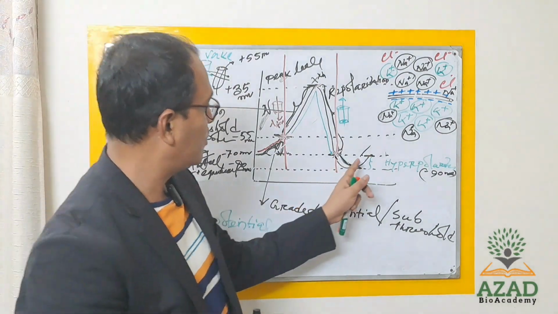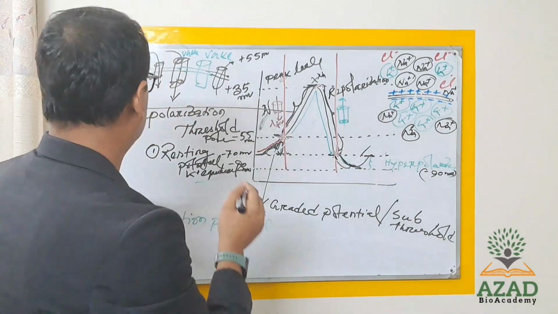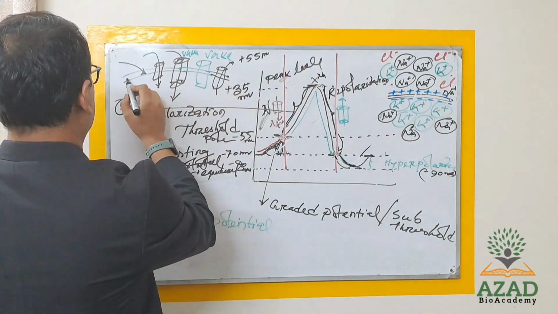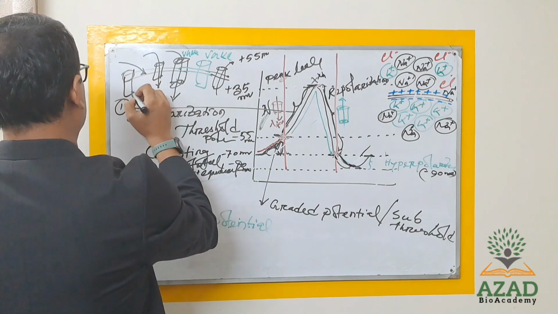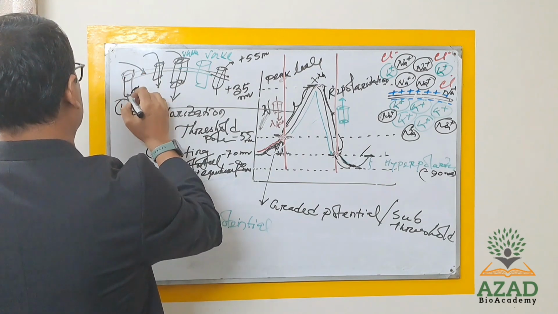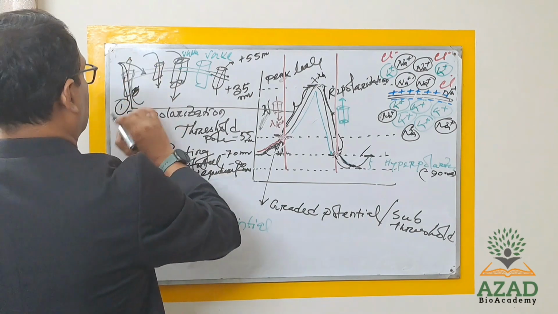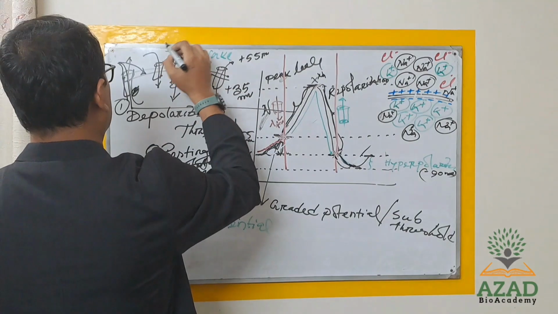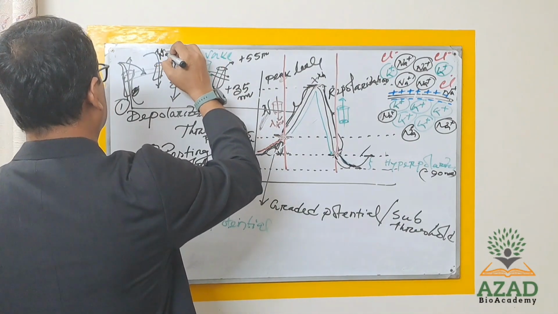Okay, so who will maintain this part? That will be maintained by the sodium potassium ATPase pump. Okay, sodium potassium ATPase. This is the touch sensitive sodium channel.